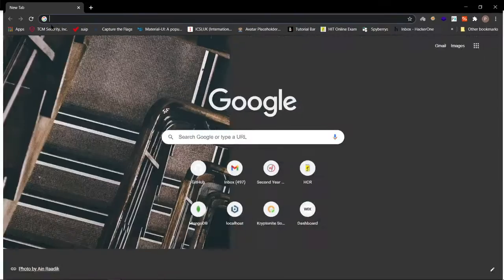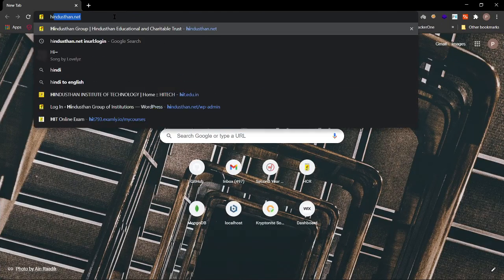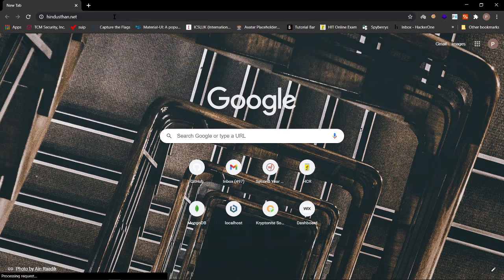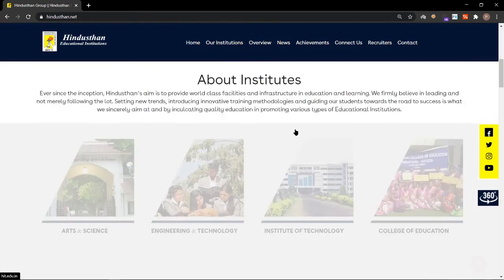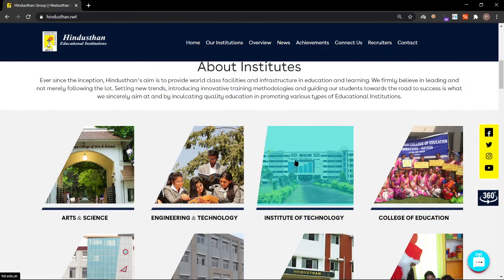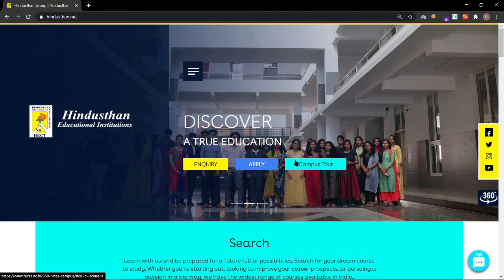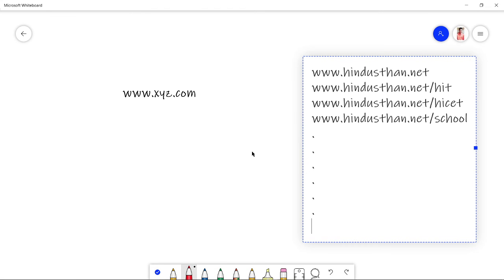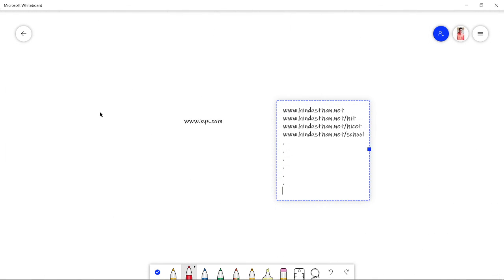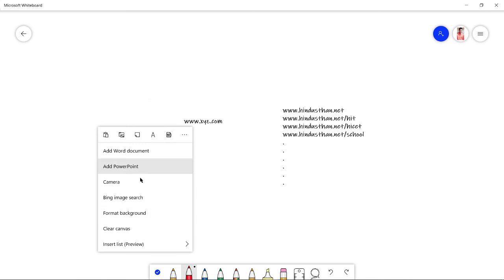a target website here, that is Hindustan.net. See, this is our target website. For now, we have to hack the payment gateway of this particular website. So, to hack the payment gateway, let us consider the situation. Okay, let me clear the canvas.